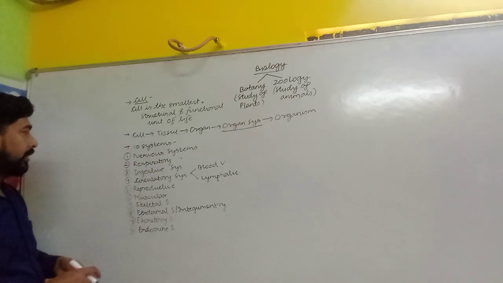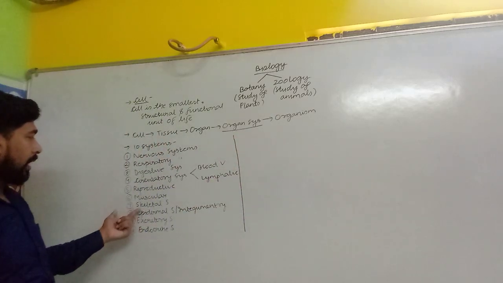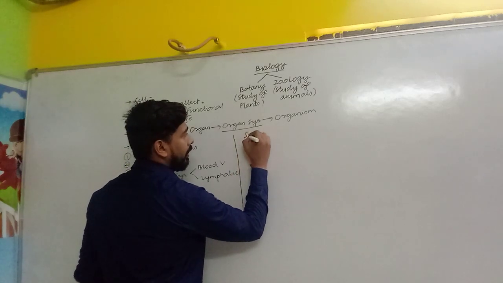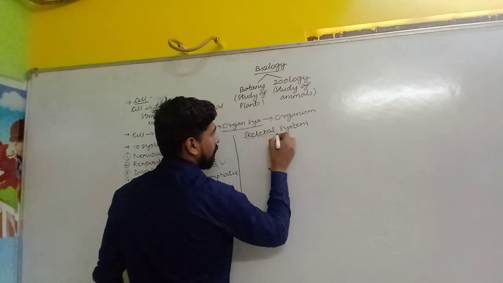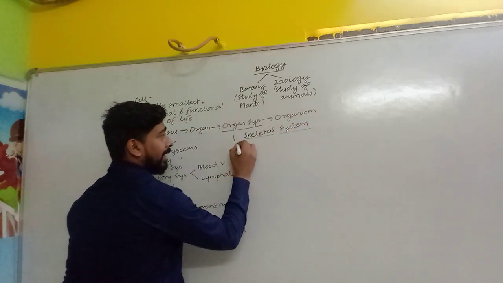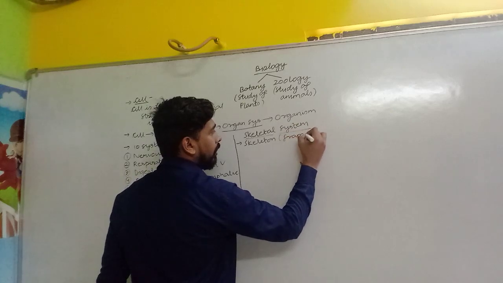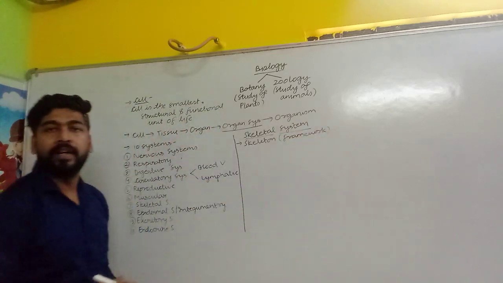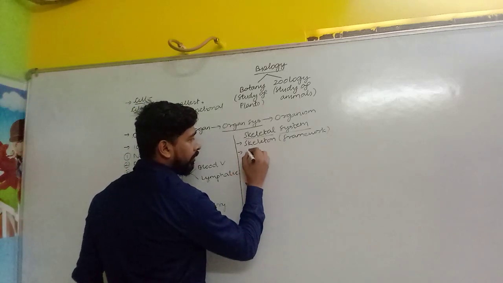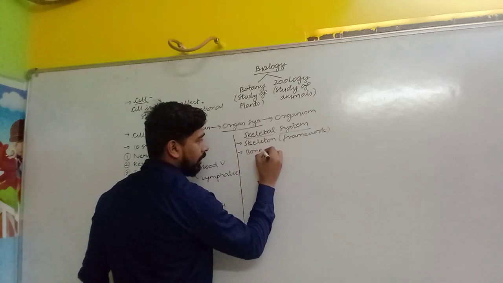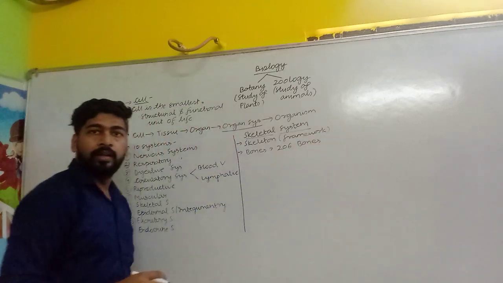Here I am going to discuss, suppose, say I am going to start with the skeletal system. So what is a skeleton? As you all are aware, the skeleton is the framework of the body. Okay, it provides a framework to the body. When we talk about the skeleton, you all are aware of how many bones are there in our body. Altogether 206 bones are there in our body.